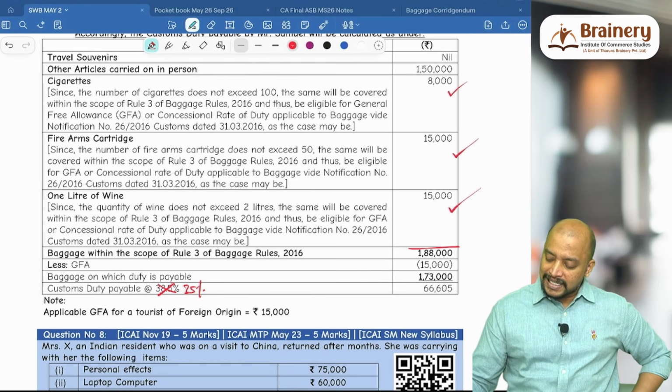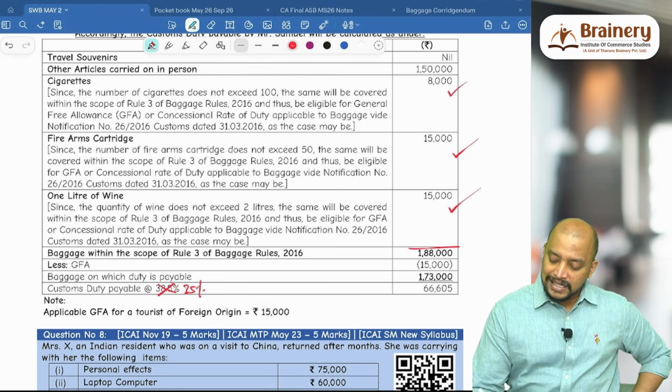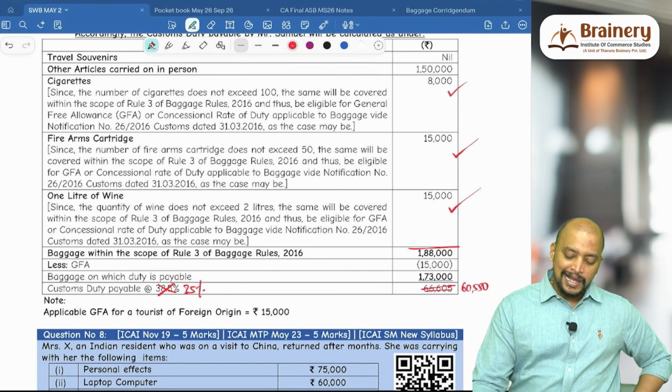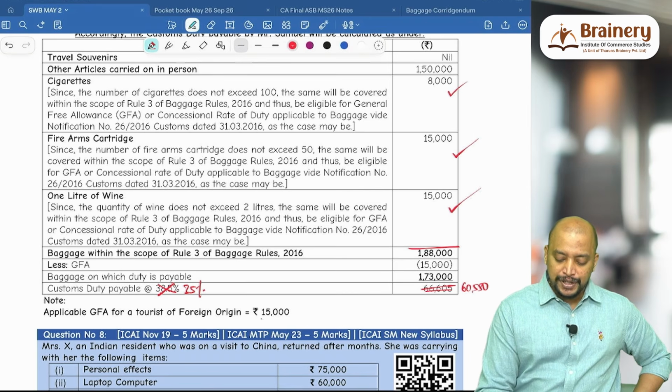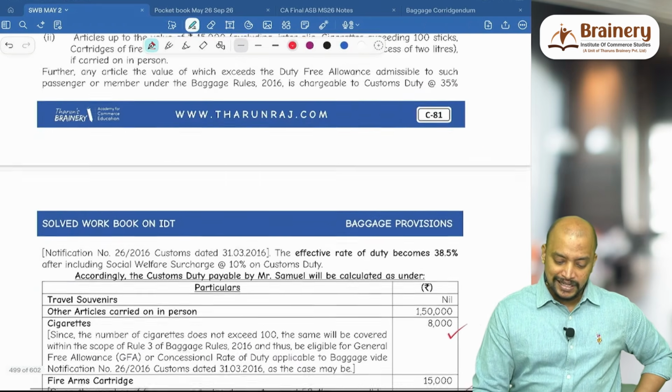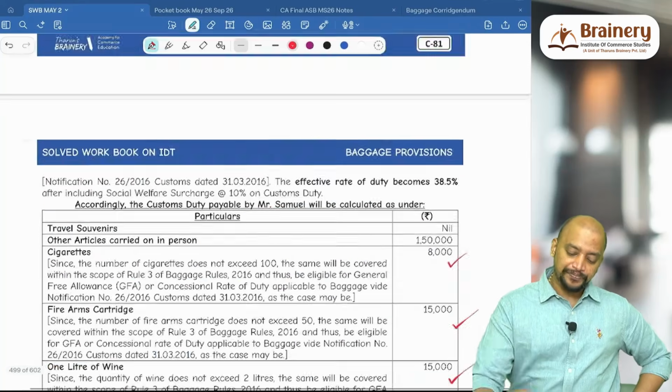So 1,73,000 into 35%, 60,550. 60,550 will be taken as the customs duty payable. Okay. And applicable GFA for tourists of foreign origin will be 15,000. Hope you understood this with respect to this change.